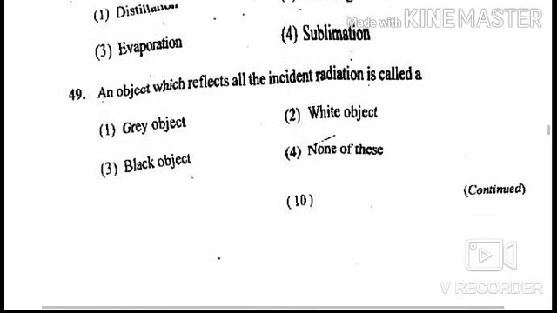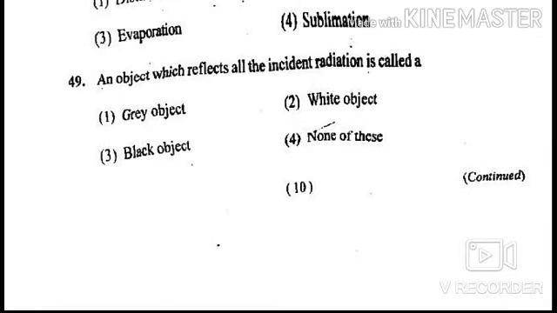Next question is, an object which reflects all the incident radiation is called as. Options are gray object, white object, black object, and none of these. Answer of this question is option number 2, white object.